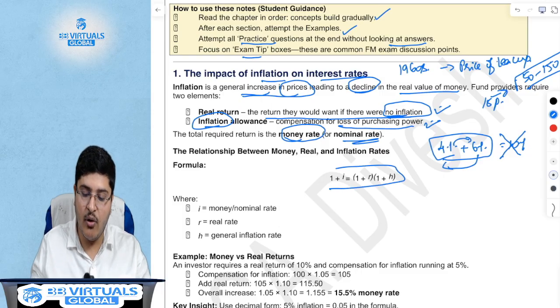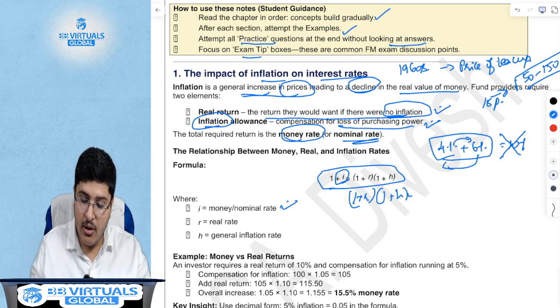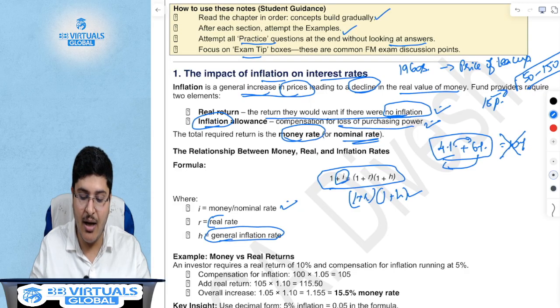There is a Fisher formula which is given, which is nothing but your nominal rate, your money rate, is nothing but your real rate multiplied by your rate of inflation. H is the general inflation rate and R is the real rate.